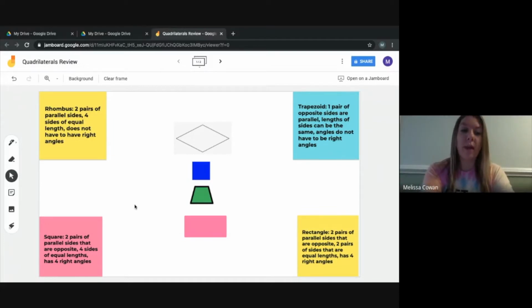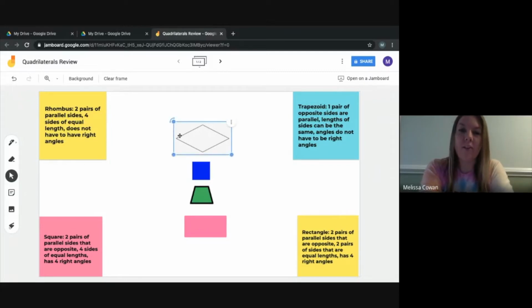For a square, we have 2 pairs of those parallel sides, and they're opposite from one another, so they're across from each other. And 4 sides are equal lengths and 4 right angles. For a rectangle, we have 2 pairs of parallel sides that are opposite, 2 pairs of sides that are equal lengths, and it has 4 right angles.